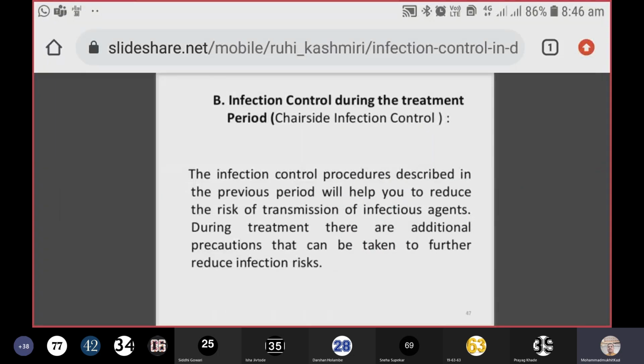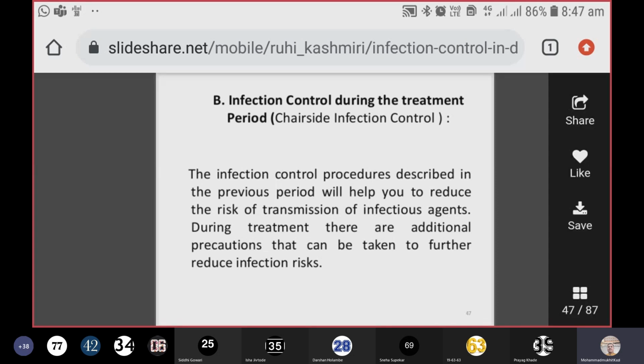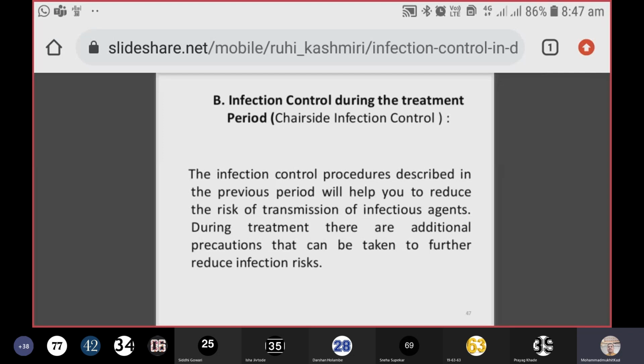When you are performing a procedure on the patient, you must have infection control practice in place. The infection control procedures described in the previous period will help you to reduce the risk of transmission of infectious agents. All the procedures we have learned will help you to reduce the transmission of infectious agents to the patient, to the healthcare worker, and to the community.